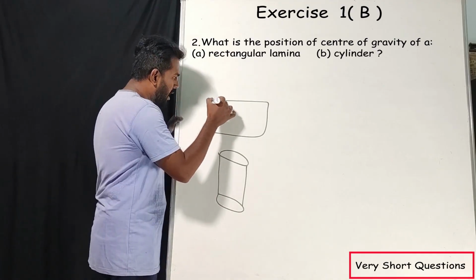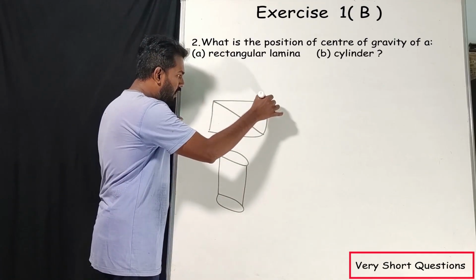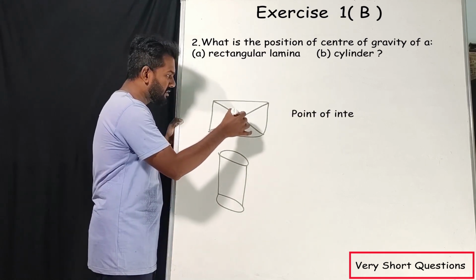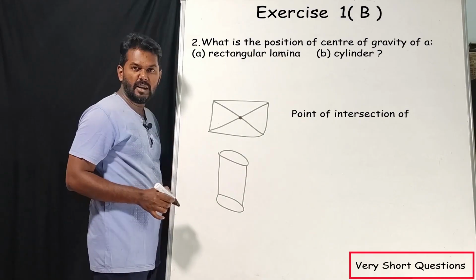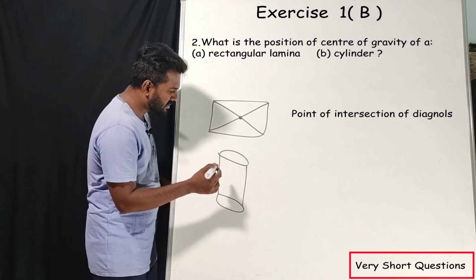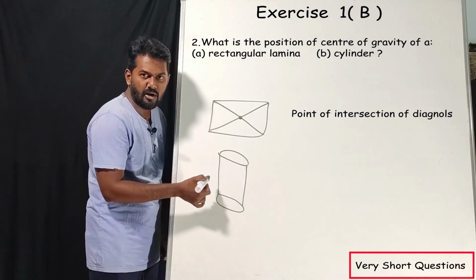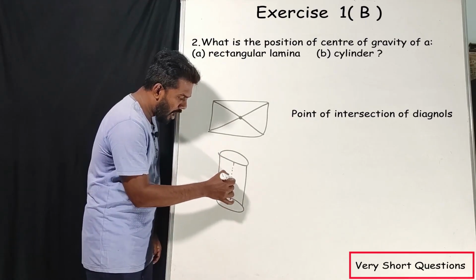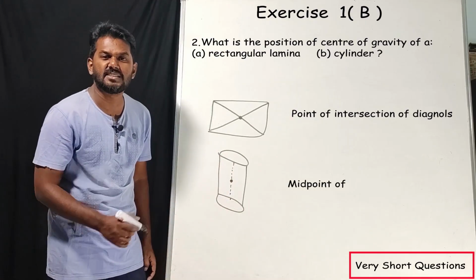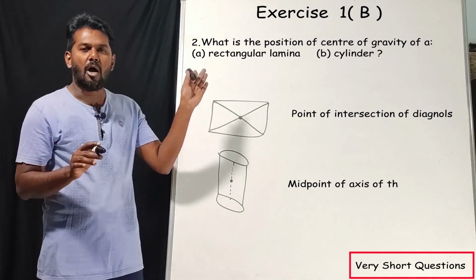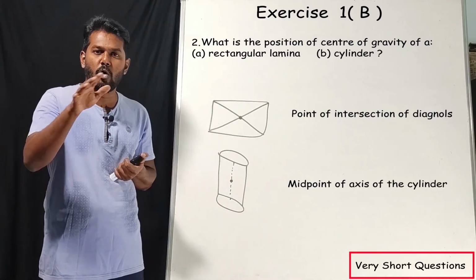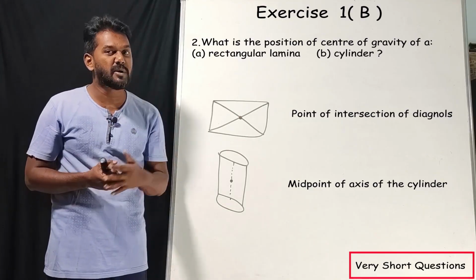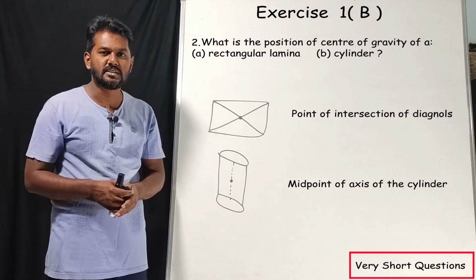It is nothing but the intersection of diagonals, the point where the diagonals are meeting. Next, the center of gravity for a cylinder is nothing but the midpoint of the axis of the cylinder. See how easy the questions are. If you know all these concepts, whatever I have taught in the explanation part, then all these questions are very easy.